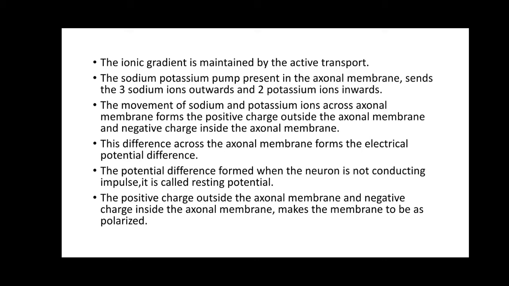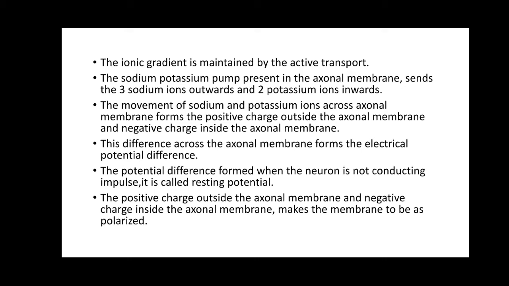Okay, so now I had told that the ionic gradient is maintained by the active transport of the 3 sodium ions from inside to the outside and the 2 potassium ions from outside to the inside. So this is the movement of the sodium and potassium ions across the axonal membrane. It is going to form the positive charge on the axonal membrane towards the outside, and the negative charge inside the axonal membrane.